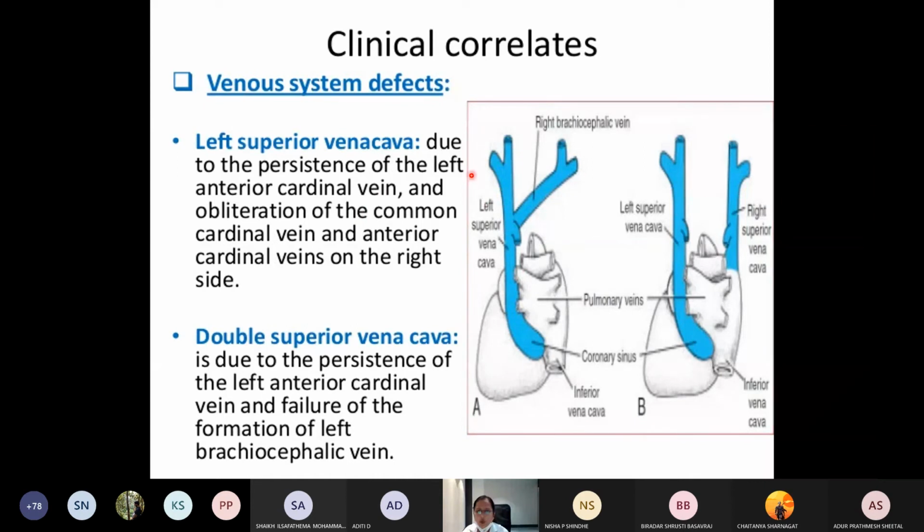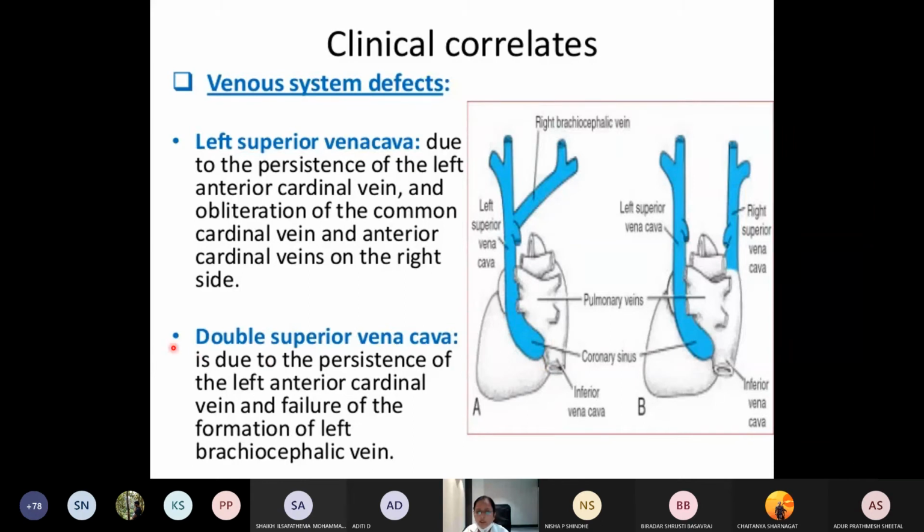Again you have got anomalies, just like with the inferior vena cava. You have got the left superior vena cava. Why is this anomaly seen? Because of the persistence of the left anterior cardinal vein and the obliteration of the common cardinal vein and the anterior cardinal vein of the right side. So it is a mirror image on the left side. The right side is disappearing, and it is on the left side, where it ultimately opens into the coronary sinus.